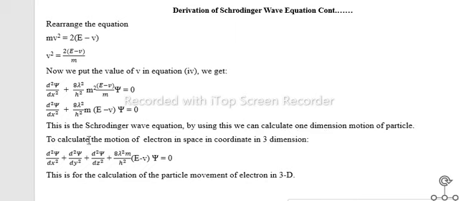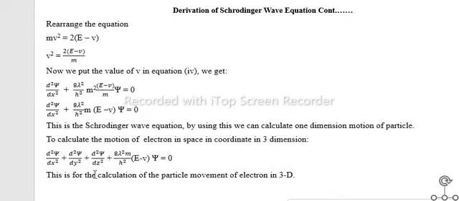To calculate the motion of an electron in space in three dimensions, we have this equation: d square psi upon dx square plus d square psi upon dy square plus d square psi upon dz square plus 8 pi square m upon h square into E minus V into psi is equal to 0.